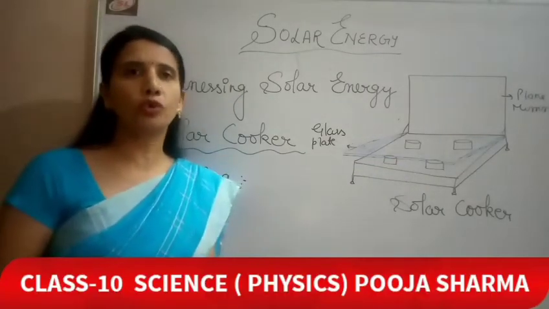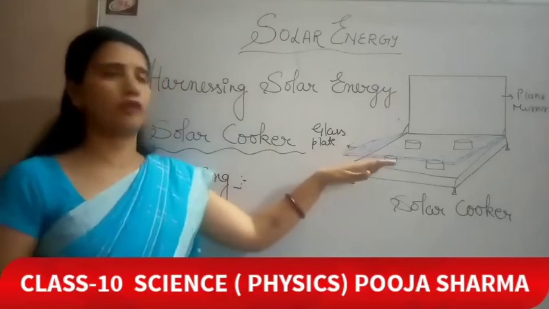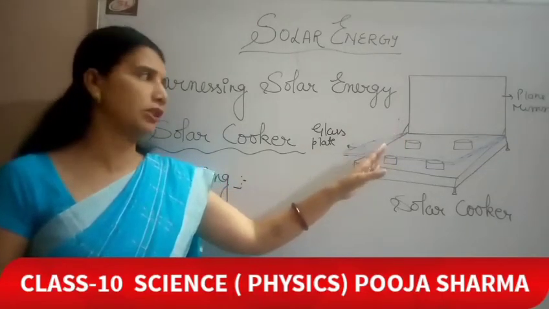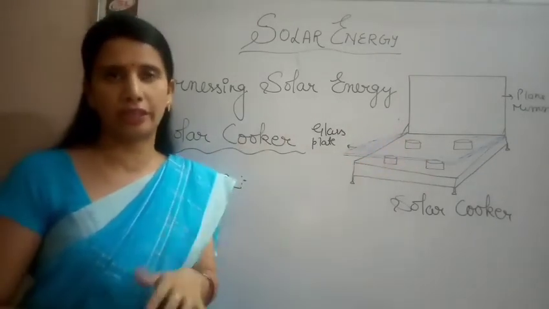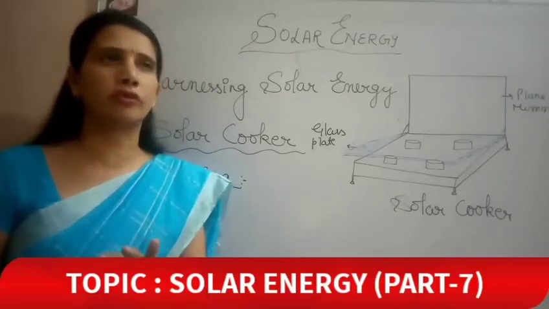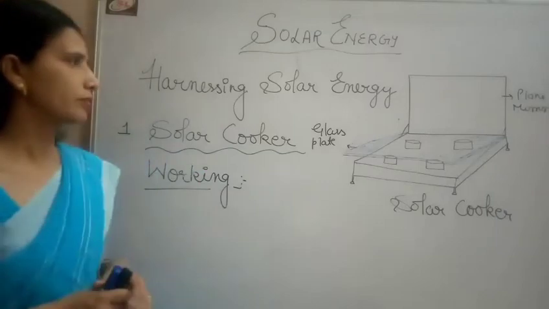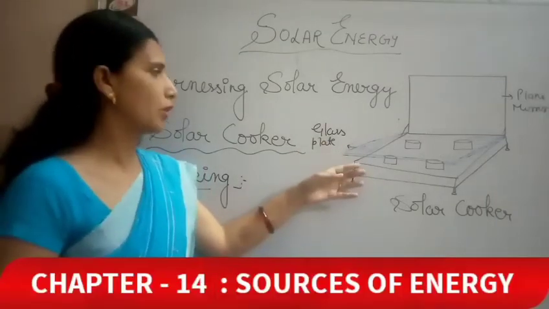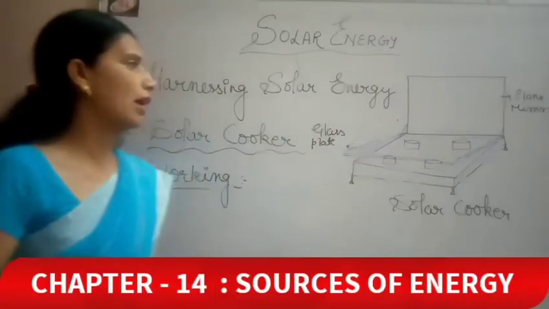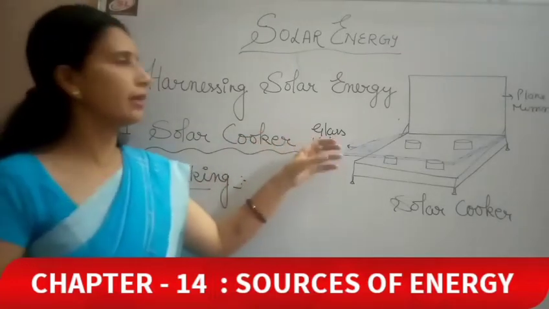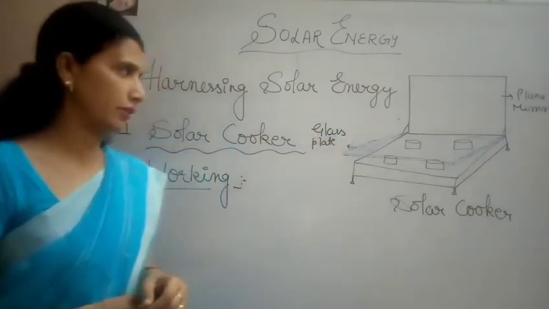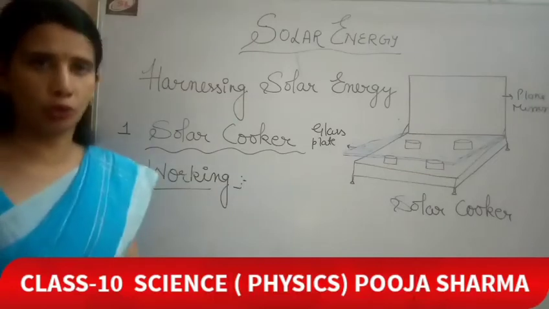It takes almost 2 to 3 hours, or 3 to 4 hours, to reach a temperature of 120 to 140 degrees Celsius. So it is a time consuming process, but it saves fuel also. The cooking process starts and we can cook our basic ingredients of food. So this was the working of the solar cooker.